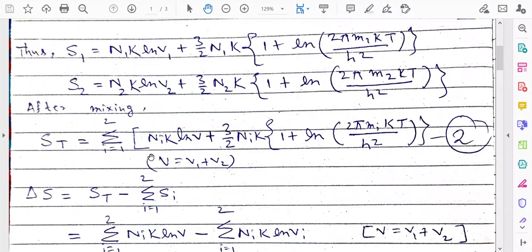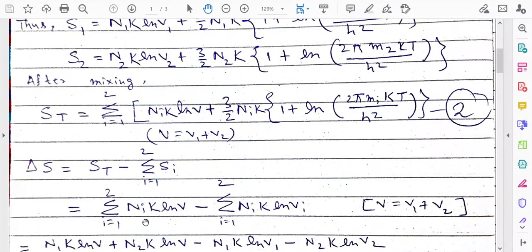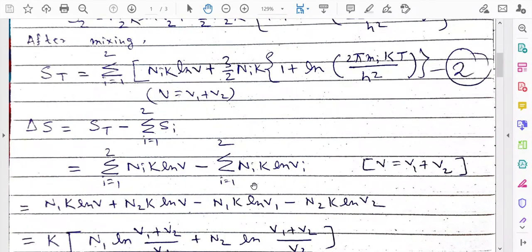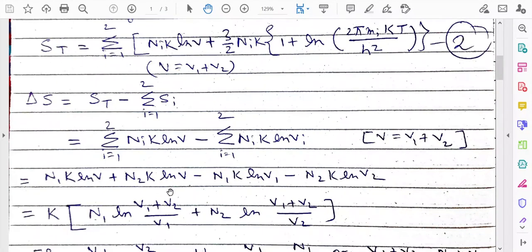So for ST, this one is the first term, Nik ln V, sum from i equal to 1 to 2, and this is the sum of SI. In SI, the first term is Nik ln Vi. So we have written Nik ln Vi, i equal to 1 to 2. Now you just put in the values of the index.